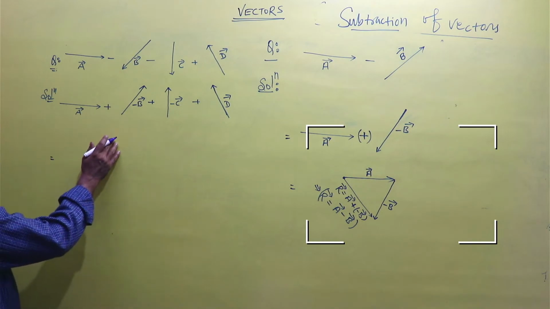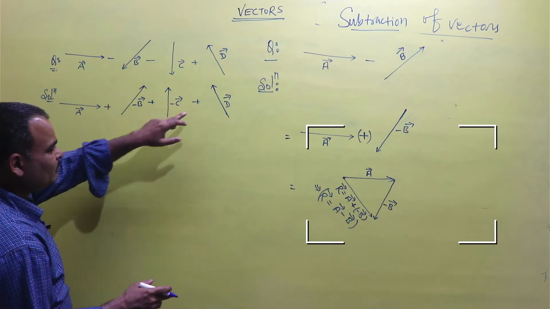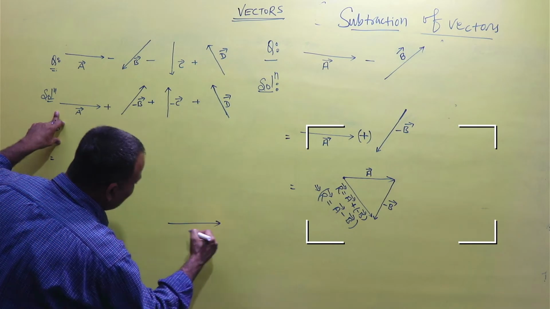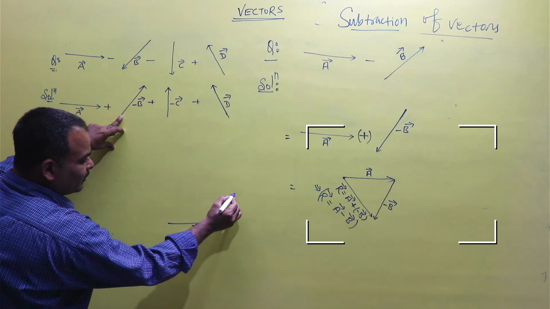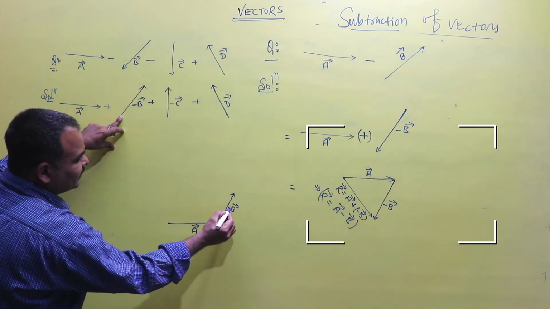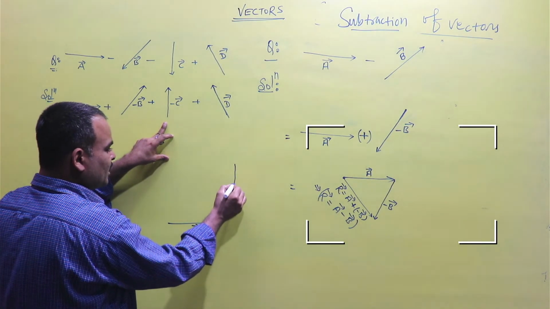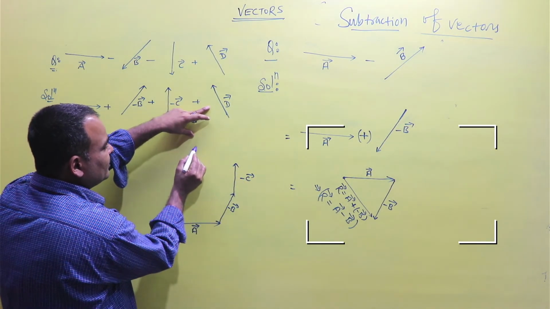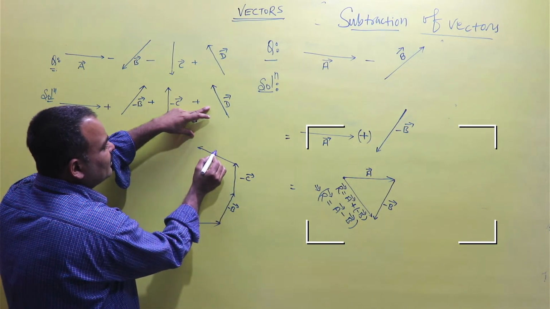Now we can add the vectors by the law of vector addition, because there is the sign of plus. So first of all, we take the vector A, and shift the tail of vector minus B at its head, and again shift the tail of vector minus C at the head of vector minus B, and also shift the tail of vector D at the head of vector minus C.